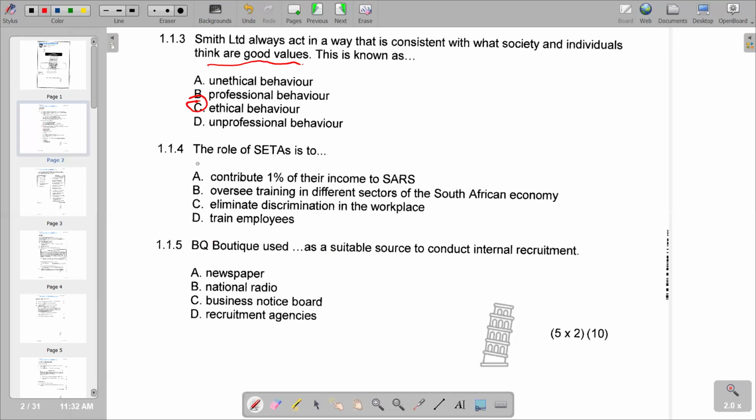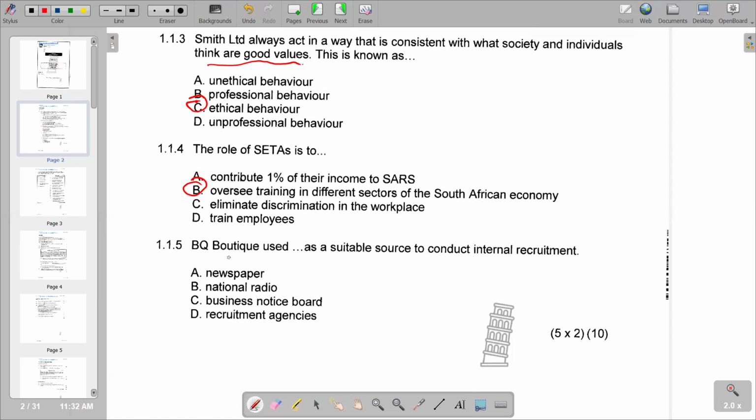Remember, the role of a SETA is basically defined as to collaborate with other education and training quality assurance bodies. So this makes B the correct answer according to the responses given.